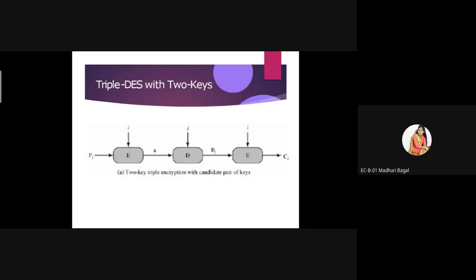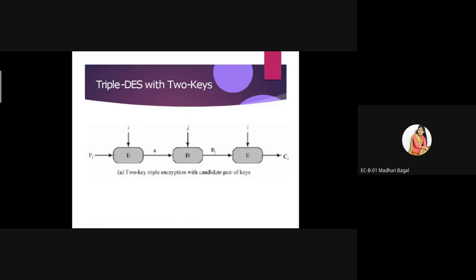So after double DES, the next thing is triple DES. In triple DES, we can study two types: one is triple DES with two keys, and another is triple DES with three keys. Here we can explain the concept of triple DES with two keys.